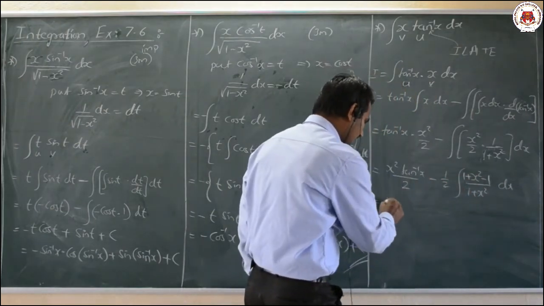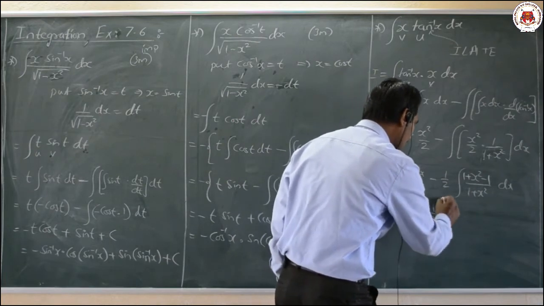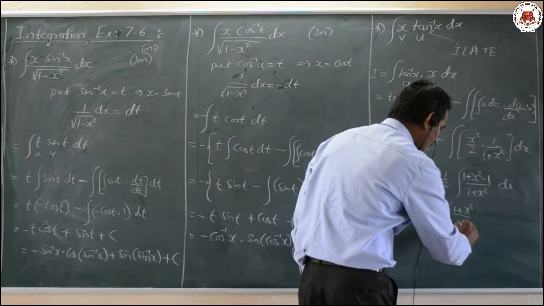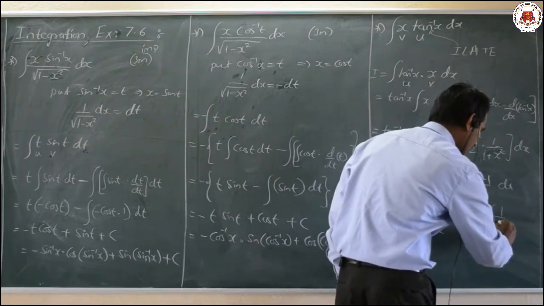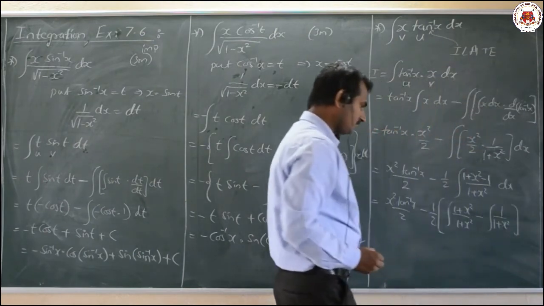What you can write here, x square tan inverse of x by 2 minus 1 by 2 integration of 1 plus x square divided by 1 plus x square minus integration of 1 divided by 1 plus x square, into dx.